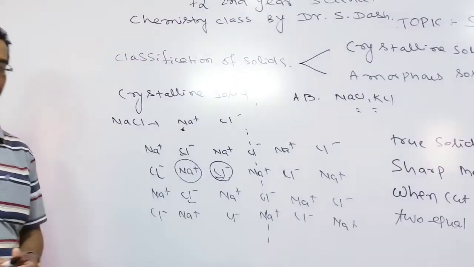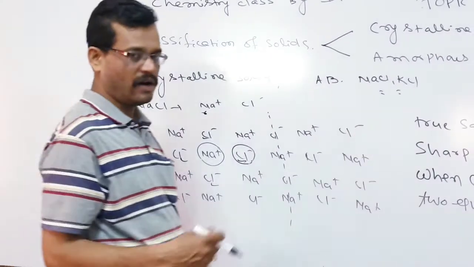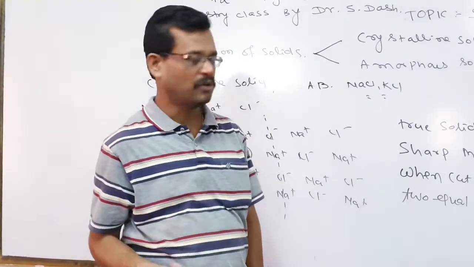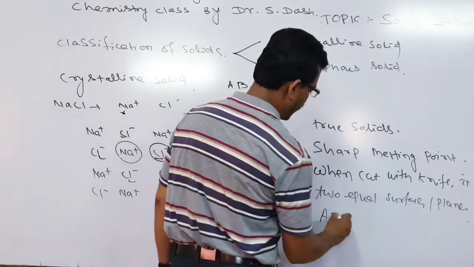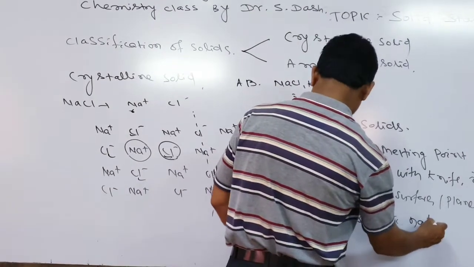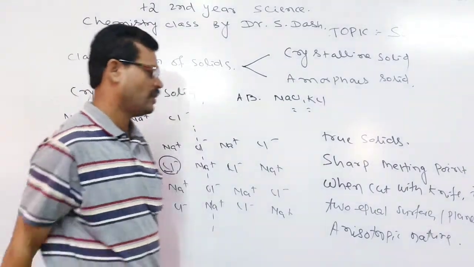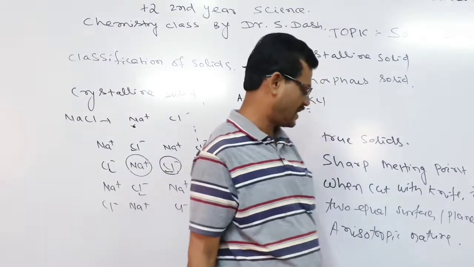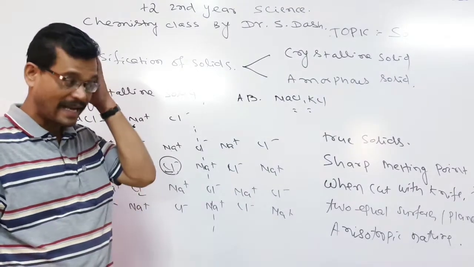And there are more important properties of the crystalline solids, and this is one of the properties where students are always in doubt. These crystalline solids are anisotropic in nature. Let us know what is meant by anisotropic nature. Sometimes we get confused because amorphous also has an A in it, but actually the crystalline solids are anisotropic in nature.